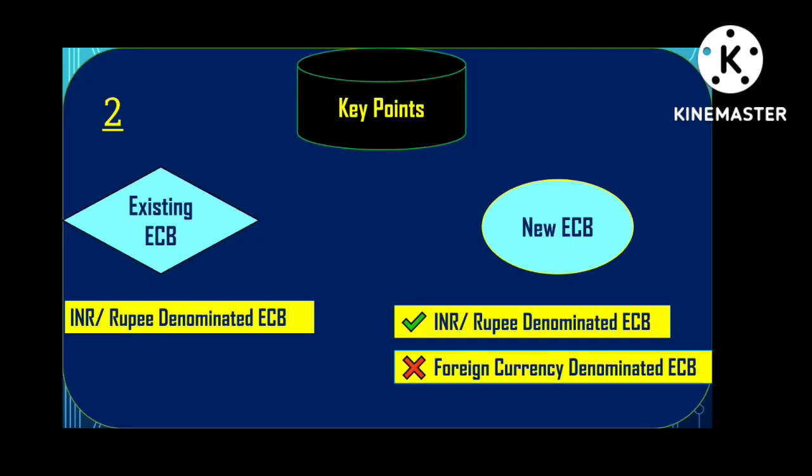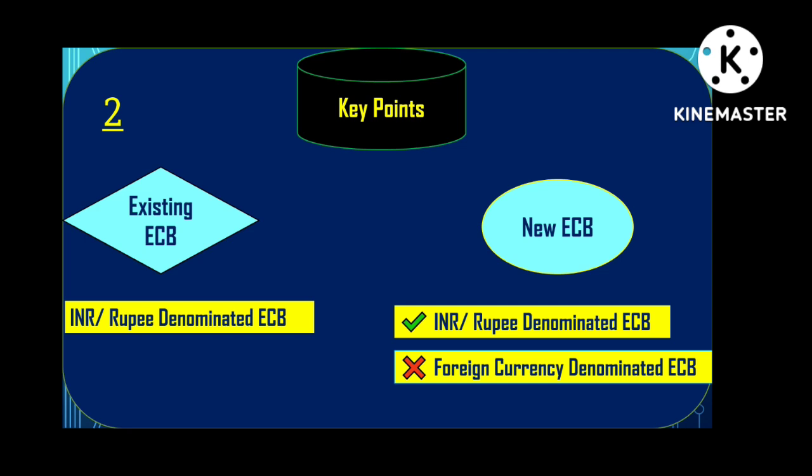Now let's move on to the second condition for refinancing of ECB. What are the key points? If the existing ECB is in INR currency, meaning a rupee denominated ECB, then refinancing of that existing ECB is allowed, but only in INR itself, no foreign currency is allowed because the existing one is in INR only.